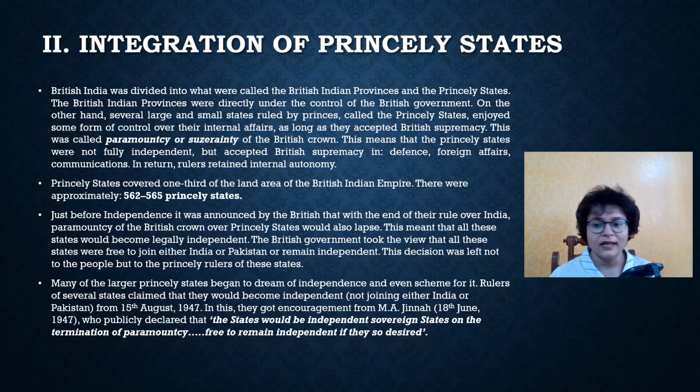Now, many of the large princely states, by the way, began to dream of an independent status and they started scheming for it. Rulers of several states claimed that they would become independent, that is not joining either India or Pakistan, from 15 August 1947 onwards. This is what they claimed. In this, they got full encouragement from Muhammad Ali Jinnah, who publicly said the states would be independent sovereign states on the termination of paramountcy, free to remain independent if they so desired.